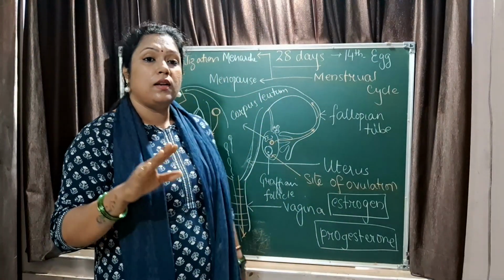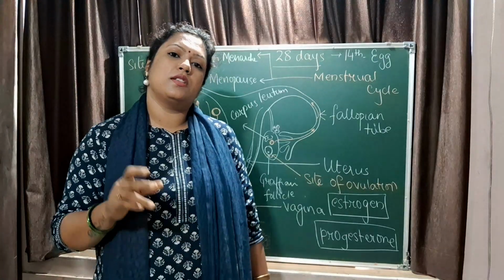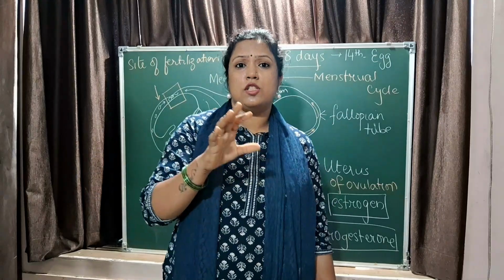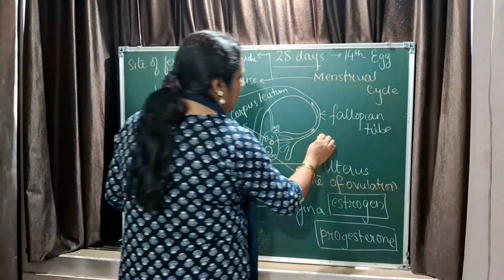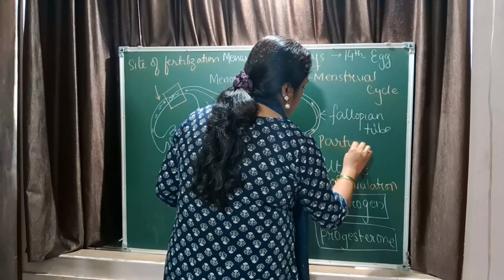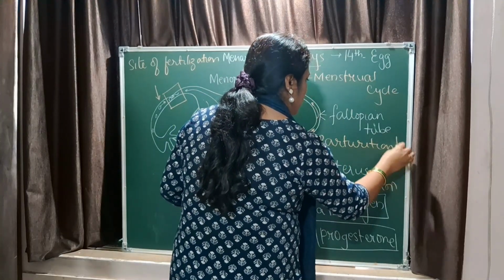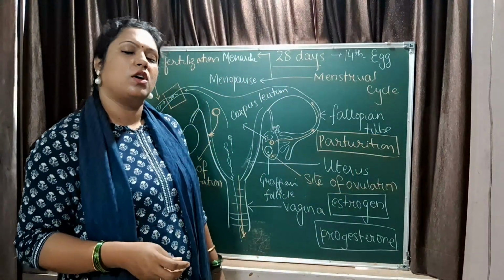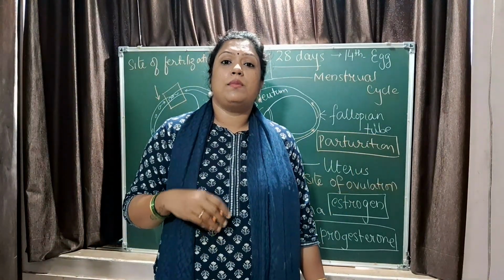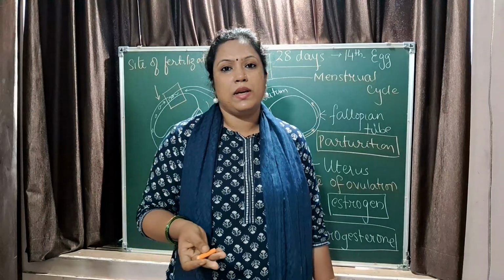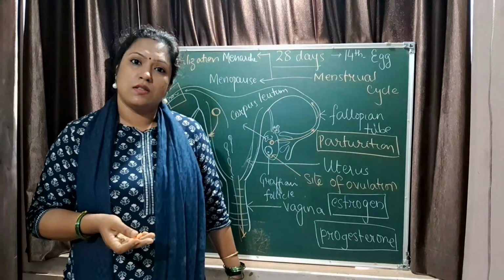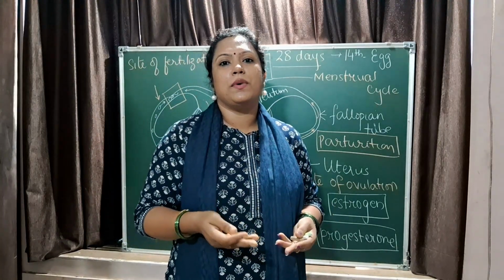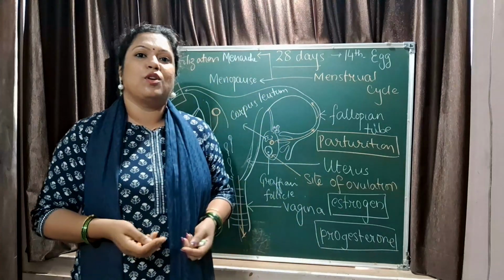Now what is the gestation period? Gestation period is the duration from the time of implantation to the birth of the baby. The process of birth of the baby is called parturition. It's an extra word not there in your book, but still good to know. After the baby is born, the baby has to be fed for 6 months with the mother's milk for the health of the baby, and then slowly and steadily the baby develops and grows into individuals like you who are watching the video.